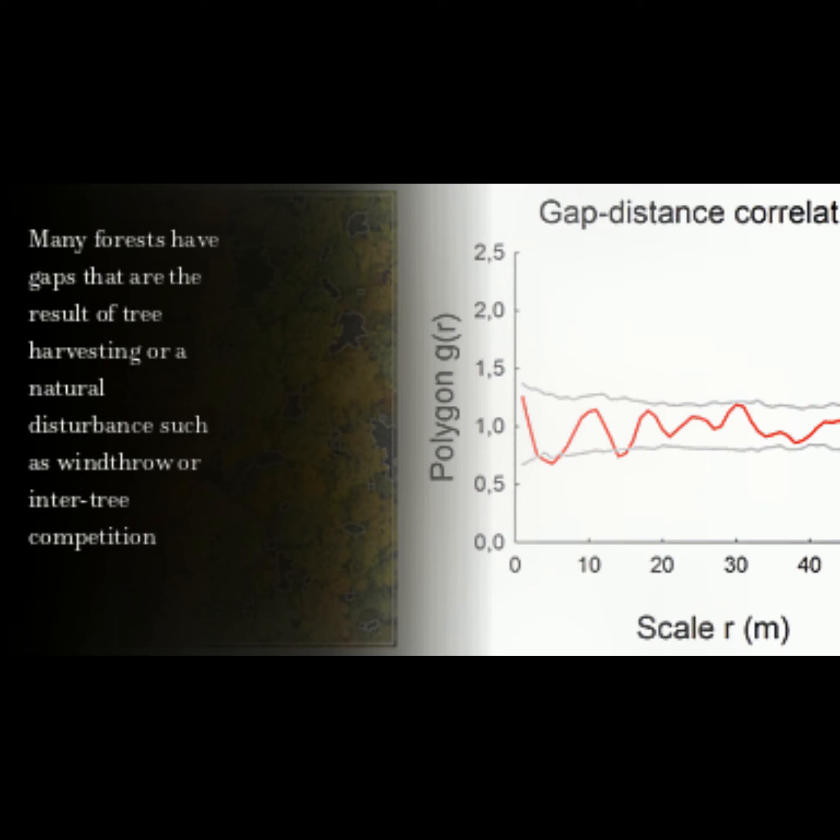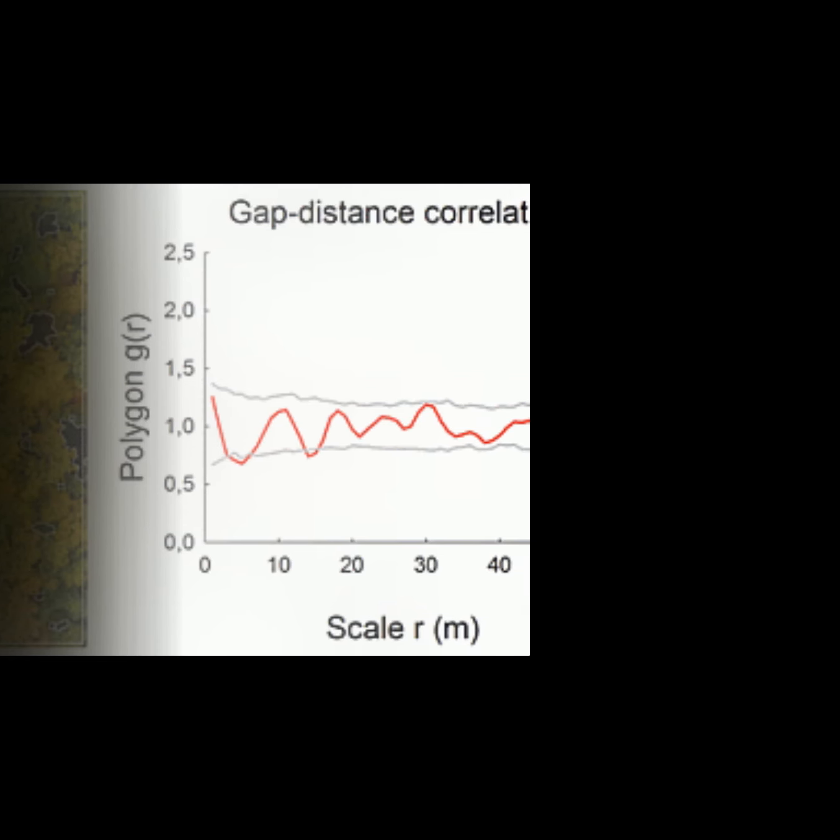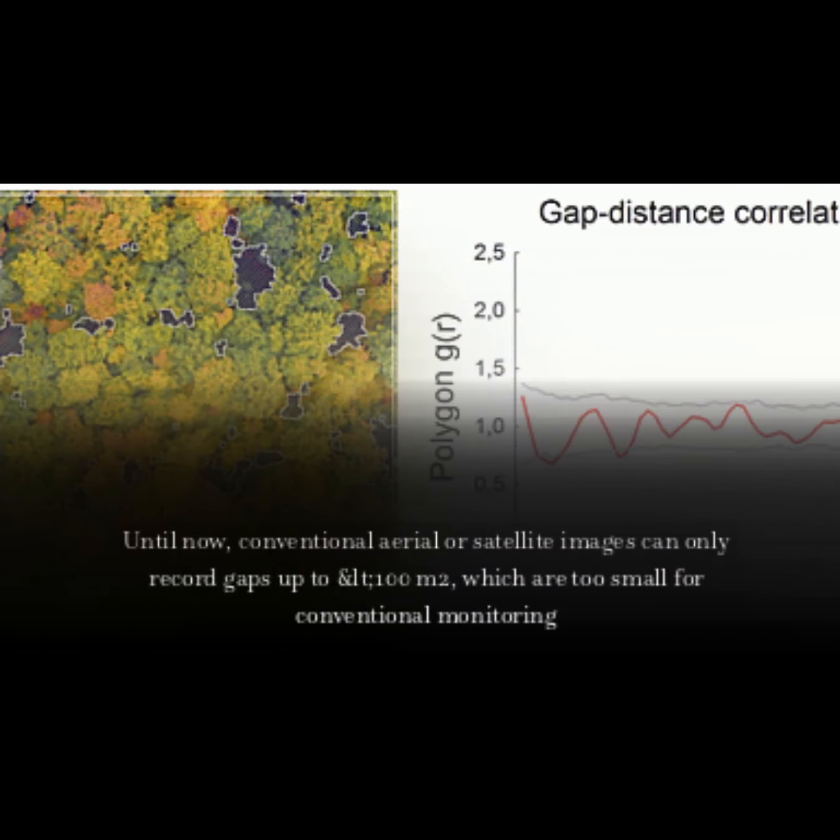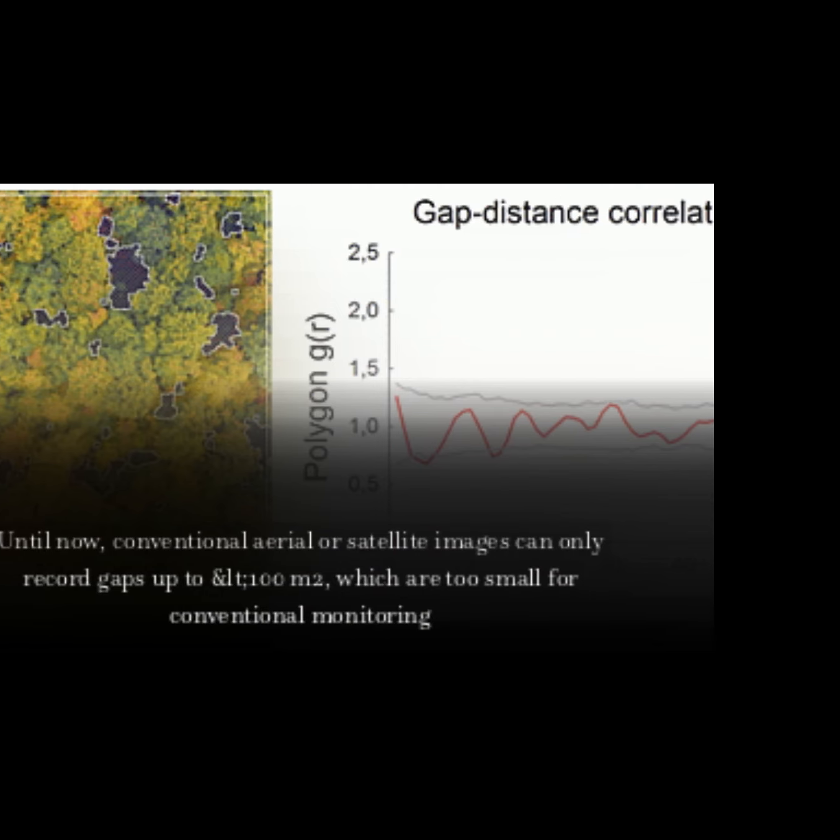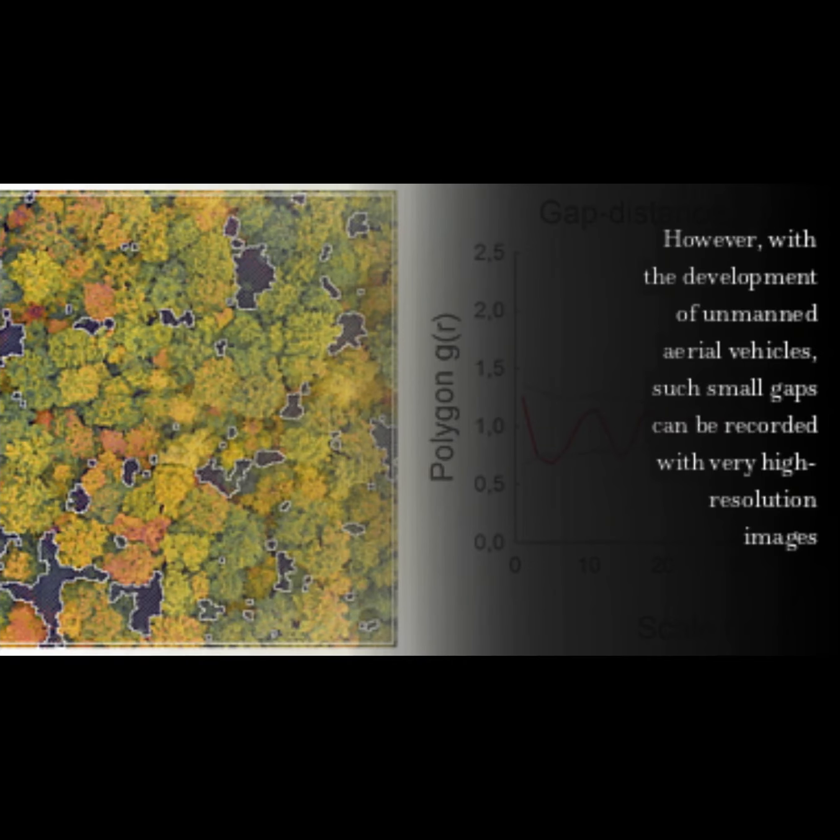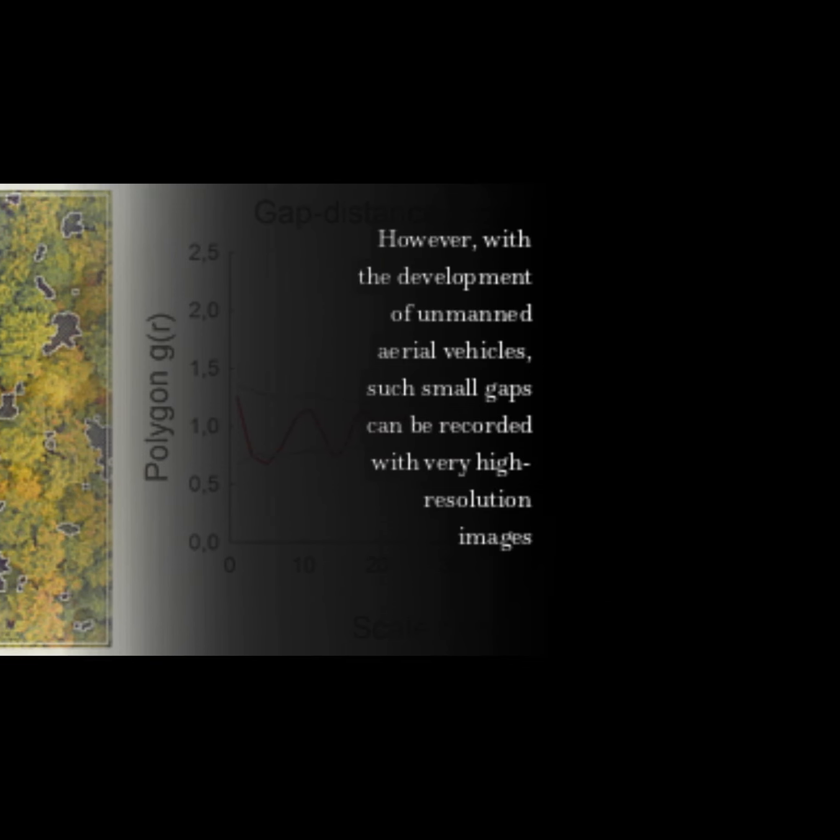Many forests have gaps that are the result of tree harvesting or a natural disturbance such as wind throw or intertree competition. Until now, conventional aerial or satellite images can only record gaps up to and LT 100 m2, which are too small for conventional monitoring. However, with the development of unmanned aerial vehicles, such small gaps can be recorded with very high-resolution images.